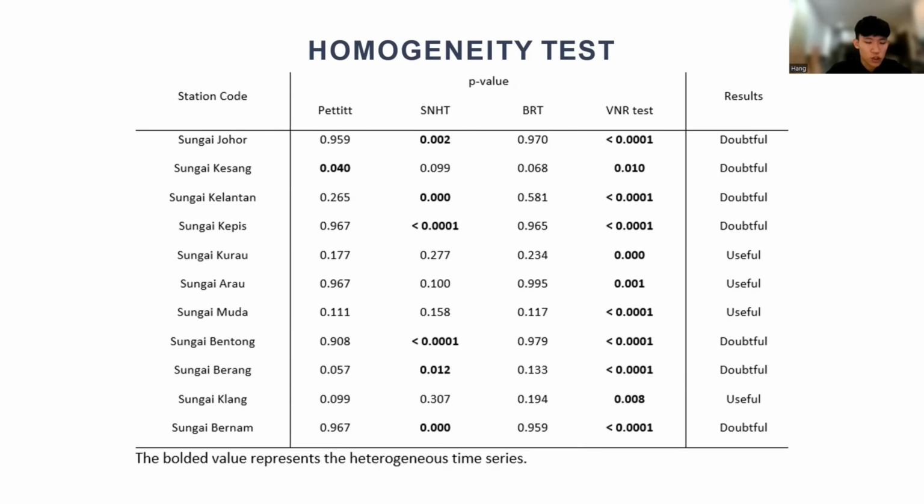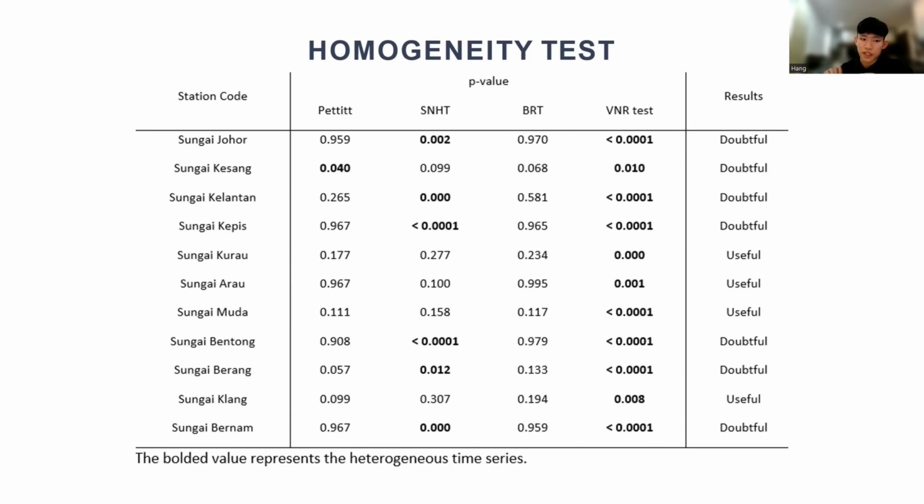as suspect. So based on our results, 4 out of 11 stations are considered to be useful, which is Sungai Kurau, Sungai Arau, Sungai Muda, and also Sungai Klang. Means that all these are useful. We can use this data series considered to be homogeneous. And the rest of the 7 stations are doubtful.